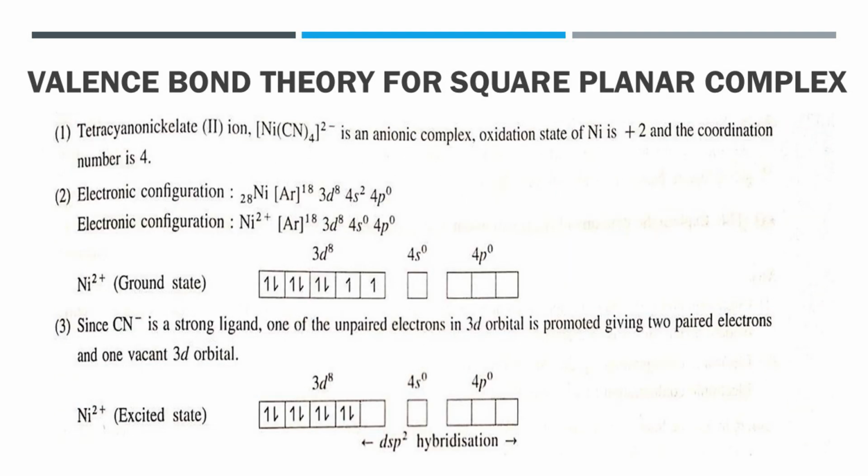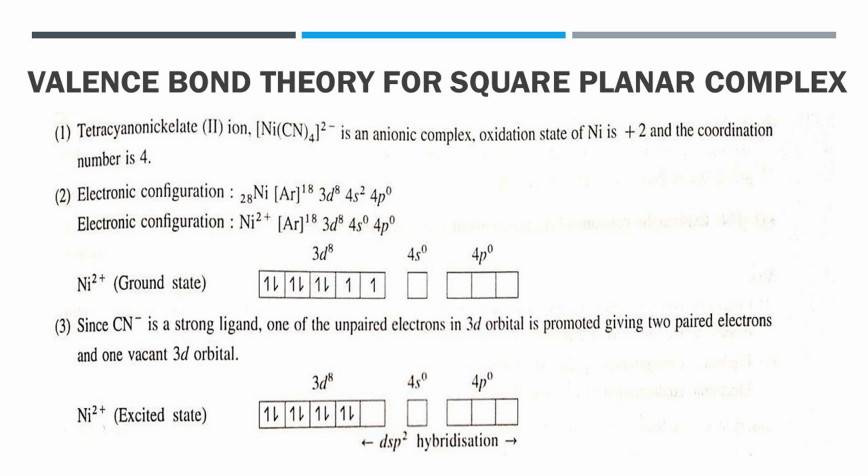Next to this, we will study metal ligand bonding in case of square planar complexes by valence bond theory. For example, Ni(CN)4 2- ion. This complex is named as tetracyanonickelate(II) ion. This is an anionic complex. The oxidation state of nickel is +2 and the coordination number is 4 because there are 4 ligands.